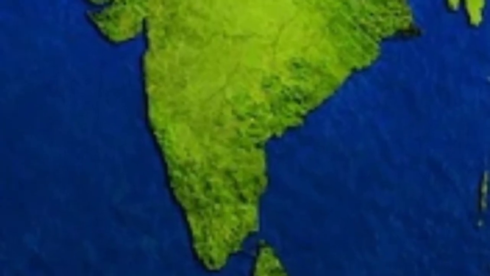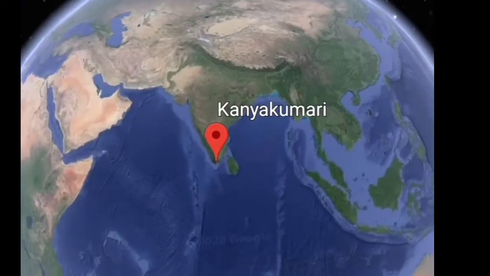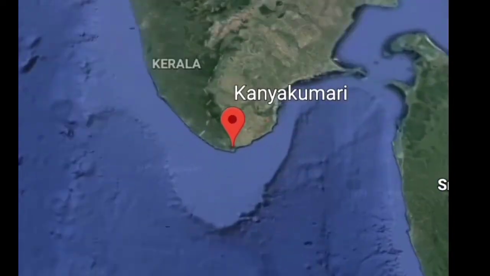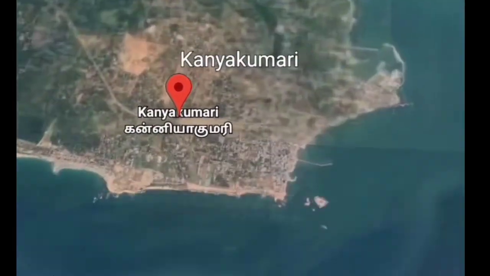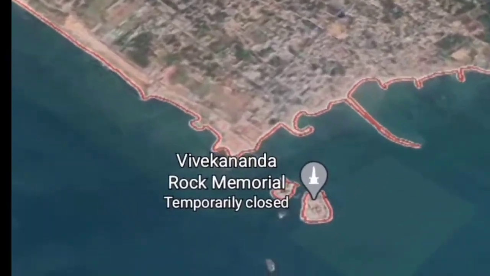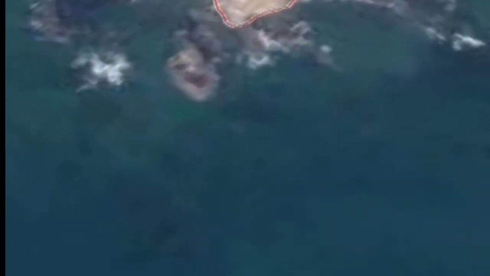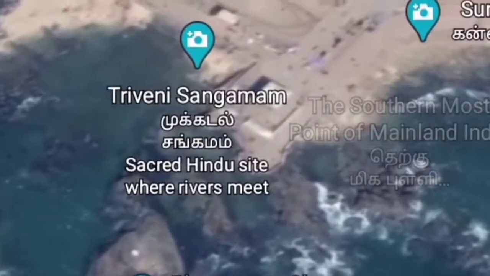Here you can see in the map, in the west there is Arabian Sea, in the east there is Bay of Bengal, and in the south there is Indian Ocean. So that is how this southern part of India is called peninsula. And the southernmost point of India's mainland is Kanyakumari. Here you can see in the map. It is located in the state Tamil Nadu.